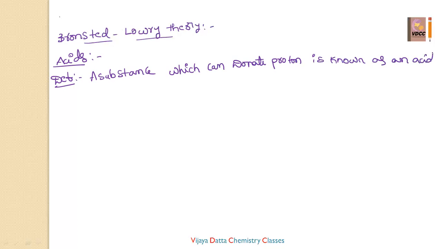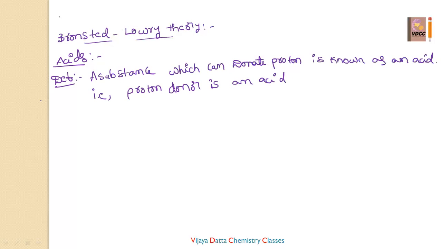One more way to say it: a proton donor. Simply, according to the Bronsted Lowry theory, a proton donor is an acid.